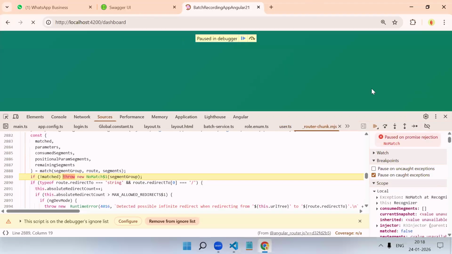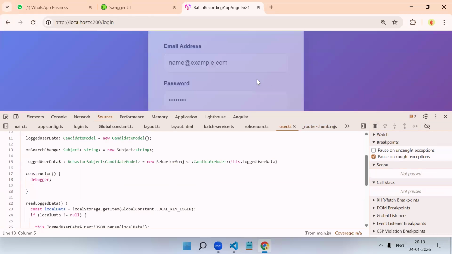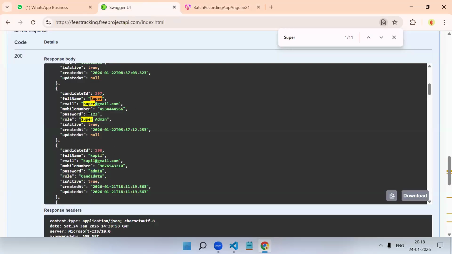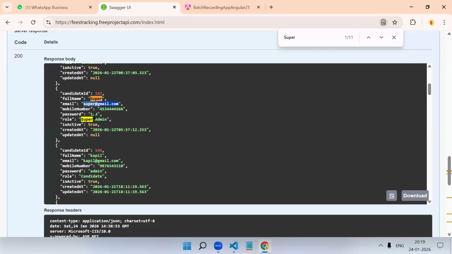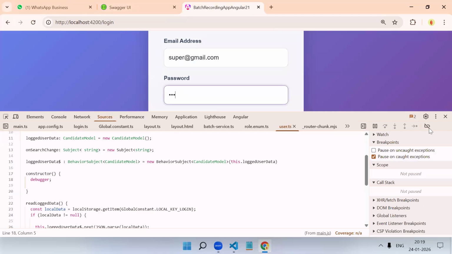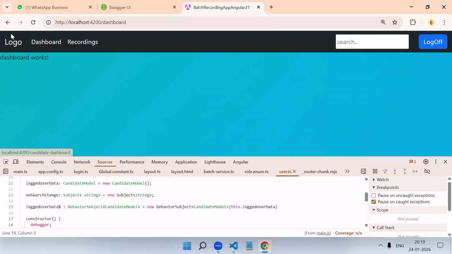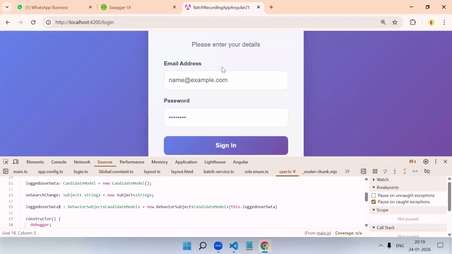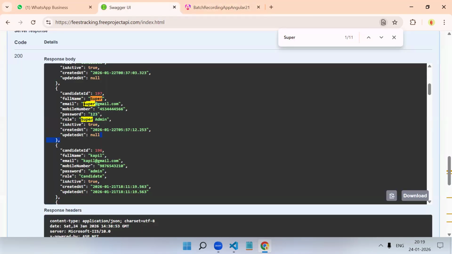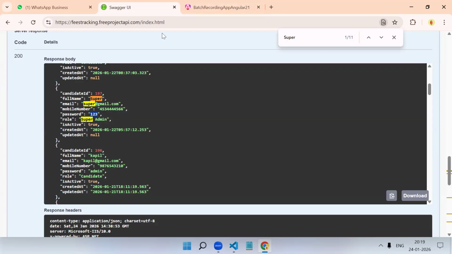See now properly. I will log off. Let's log in with super admin now, because you are manually executing that code to run again. Sign in. Candidate logged in, log off. What did we do? Let's log off the super admin.